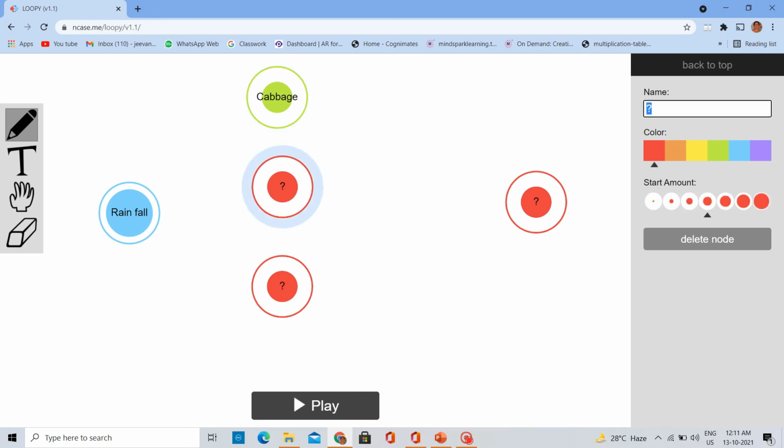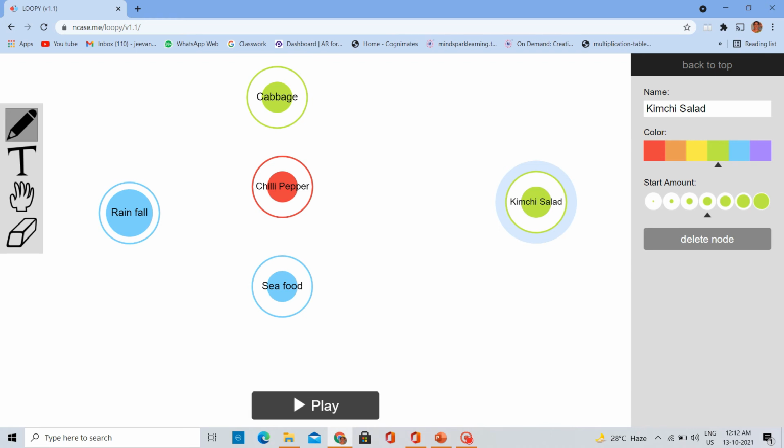And the next one is the chili pepper, which will be in red color, and will be medium. And the next one is the seafood, which will be in blue color, and the amount will be medium. And the salad will be kimchi salad, in green color, and the amount will be medium.